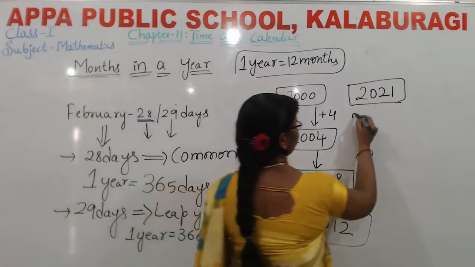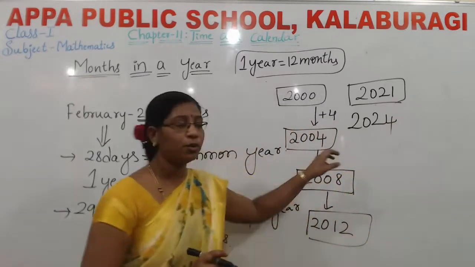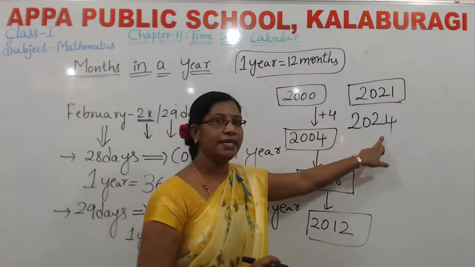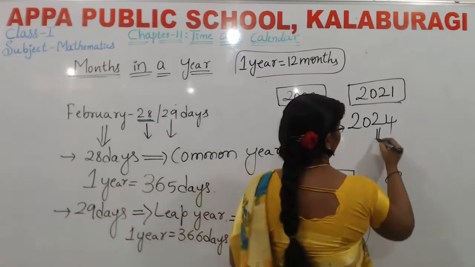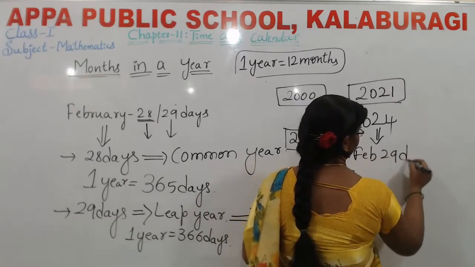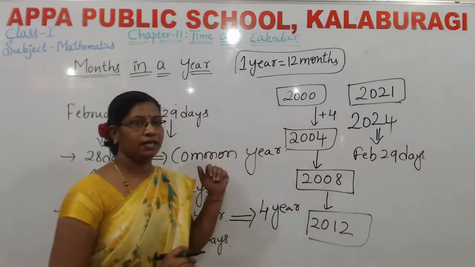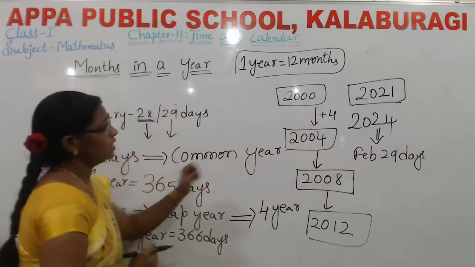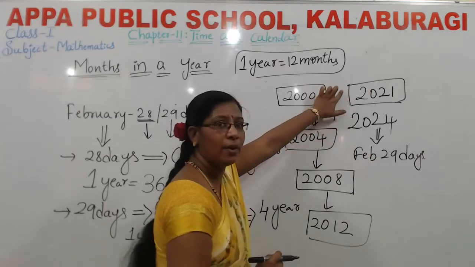What about 2024? Yes, it is a leap year. Here, February has how many days? 29 days. I told you leap years come after 4 years. See here, this year is a common year. The present year is a common year.